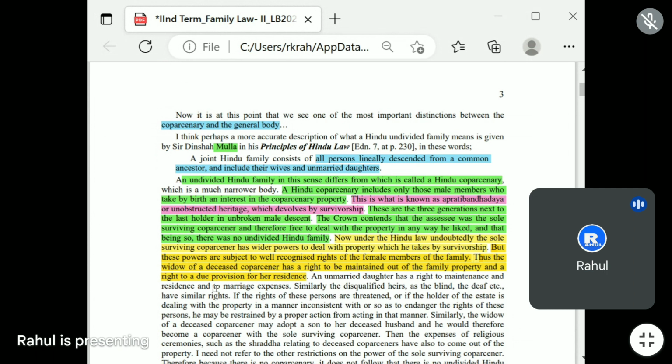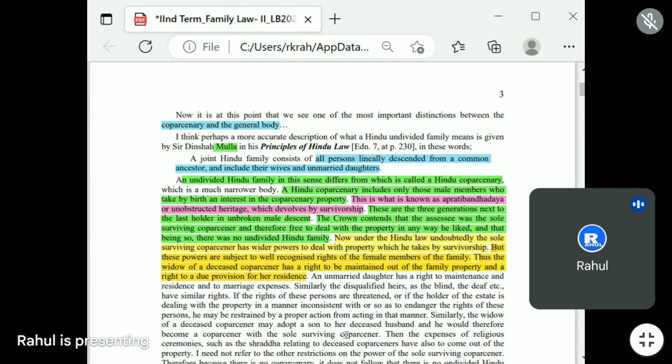Similarly, the widow of the deceased co-partner may adopt a son to her deceased husband, and he would therefore become a co-partner with the sole surviving co-partner.